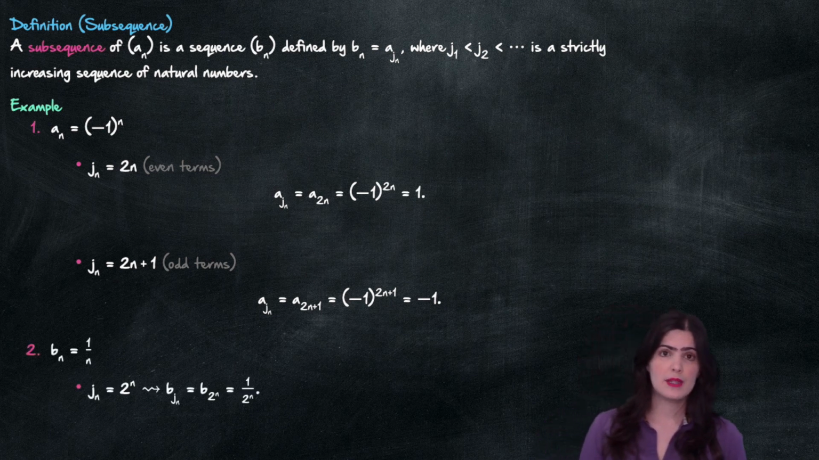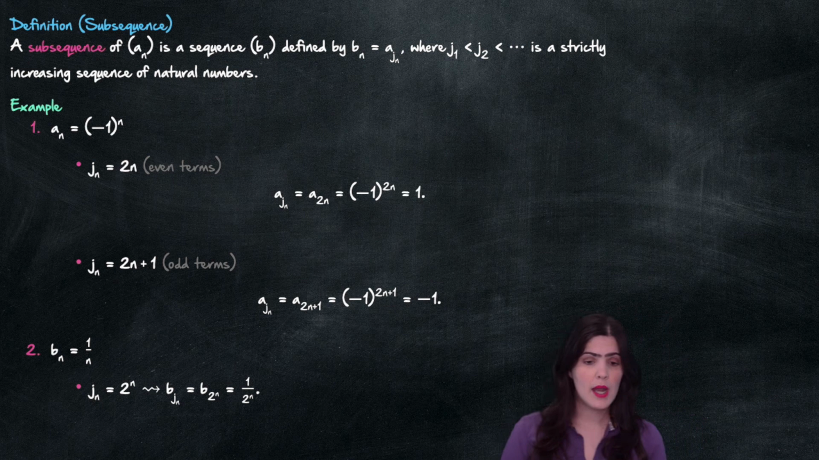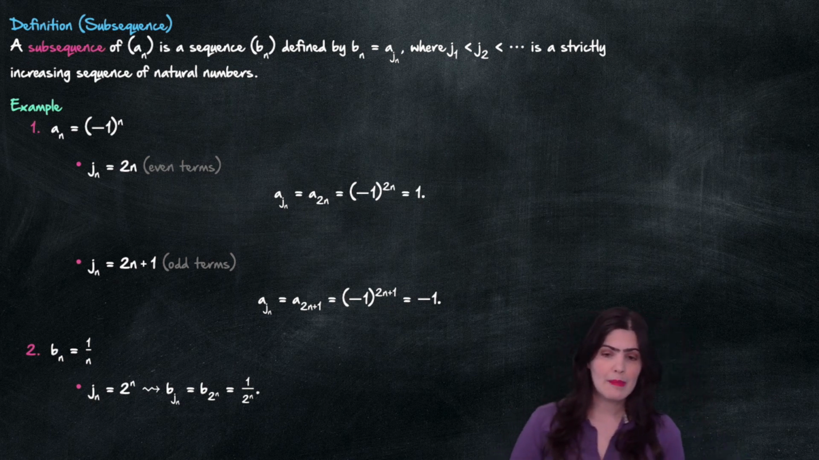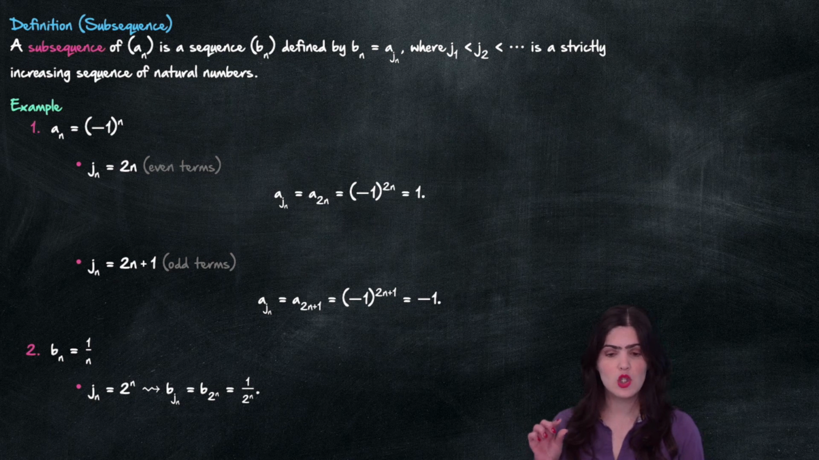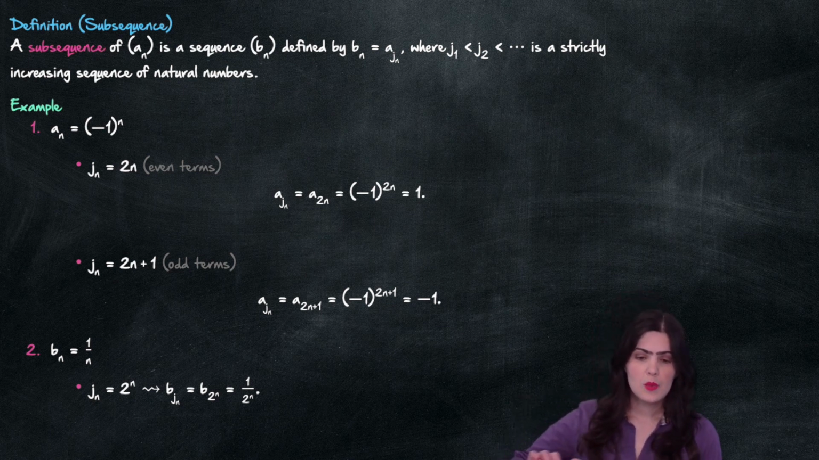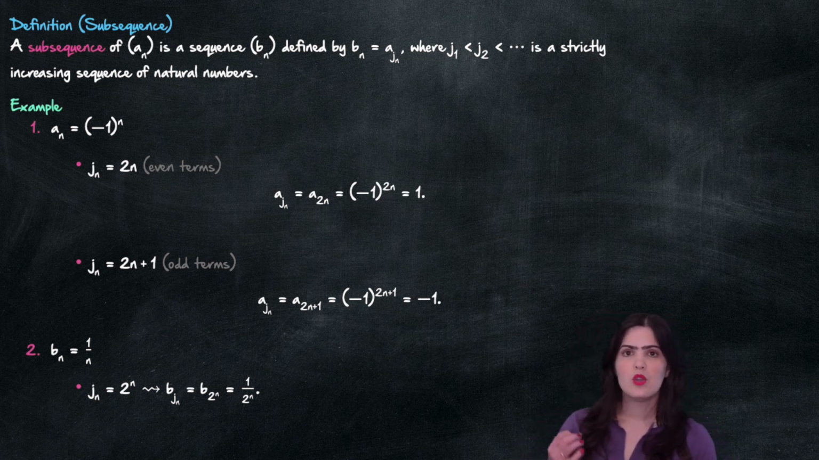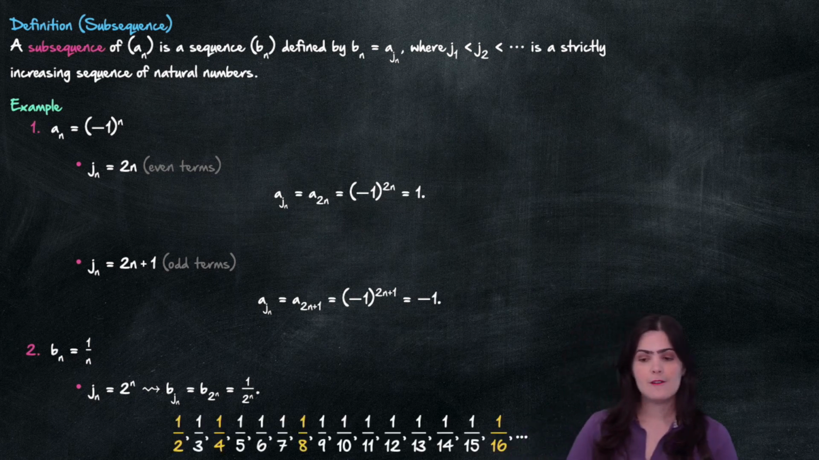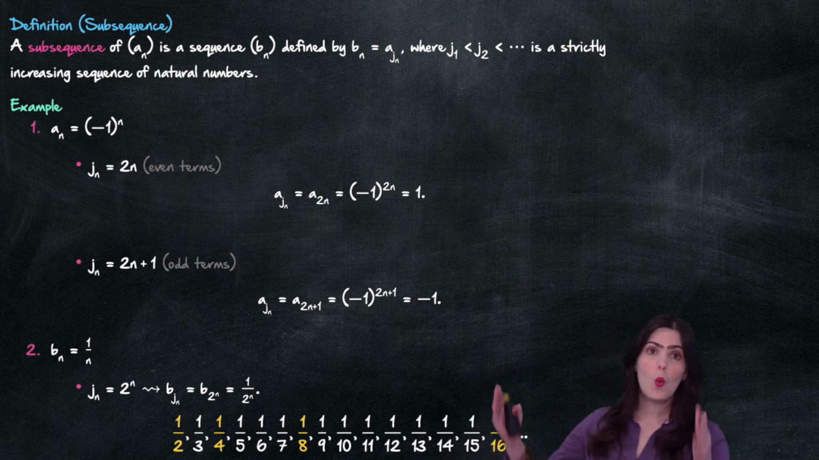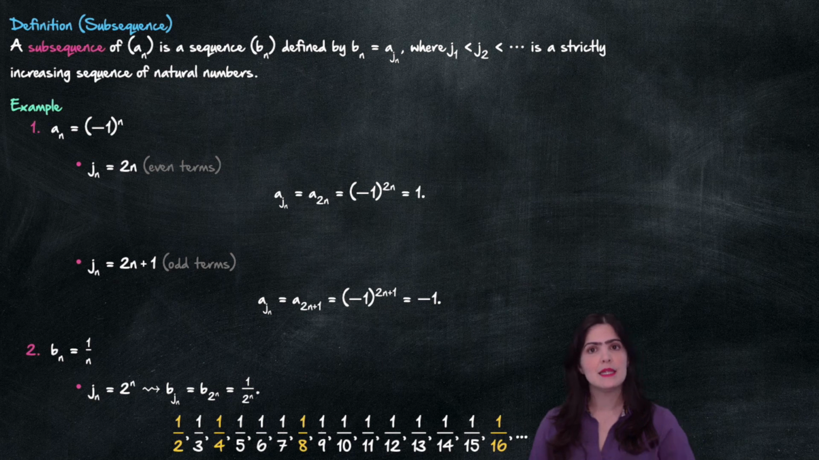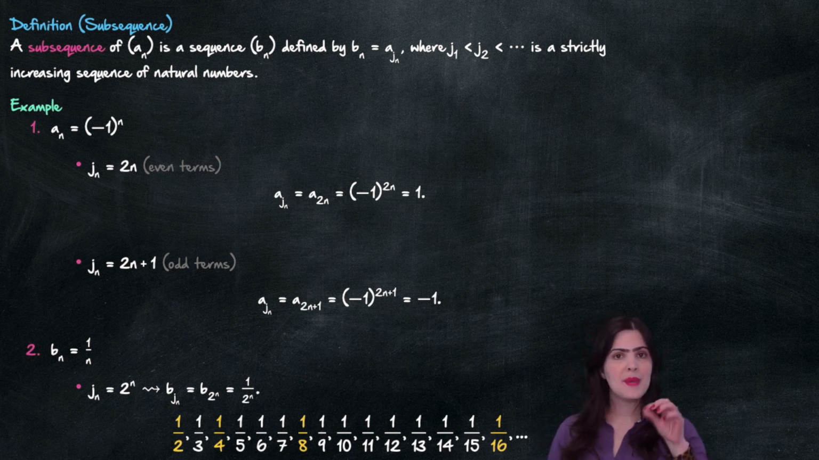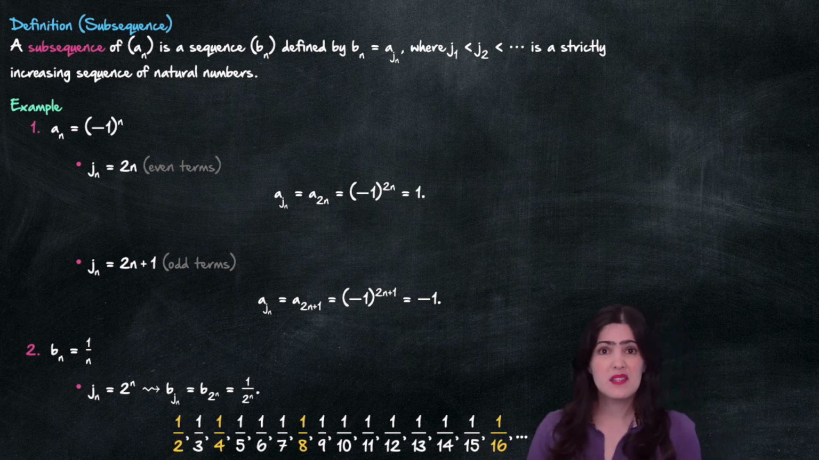And now what happens if I look at this one? So I look at this term 1 over n, and I'm going to look at my strictly increasing sequence of j_n's. It's going to be 2 to the n. So then I'm only interested in terms of the form b sub 2 to the n, which means we're only looking at terms of the form 1 over 2 to the n. And here I have the terms of my original sequence 1 over n, and then I'm highlighting in yellow the ones that I'm picking out, right? These are the ones of the form 1 over a power of 2. And that is the idea of a subsequence. It's not really that complicated.